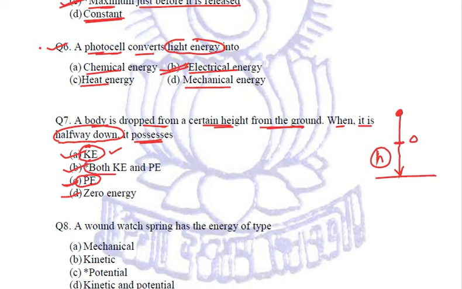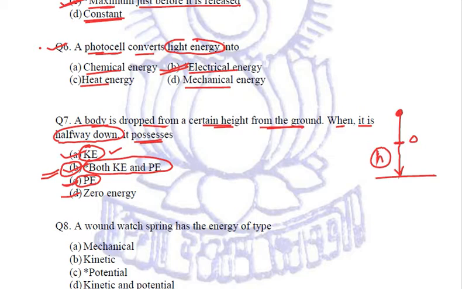So our correct answer is both kinetic and potential. B will be the correct answer, that this falling body which is dropped from a certain height from the ground, halfway down, it possesses both kinetic as well as potential energy. Kinetic because of its motion and potential because of its height.